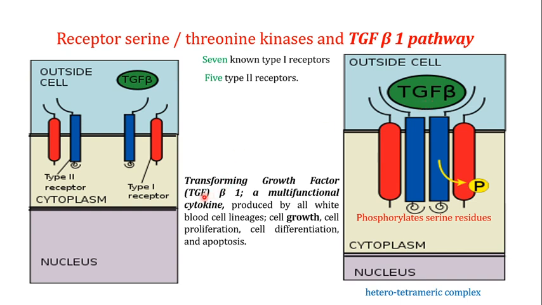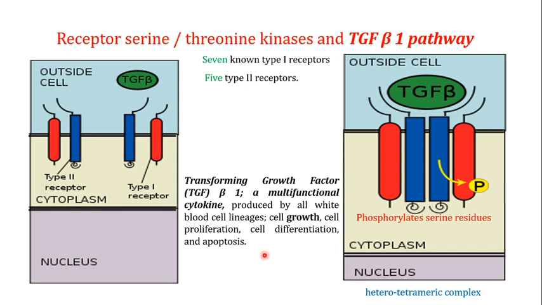This TGF beta 1 is a multifunctional cytokine. It is a protein which is produced by all white blood cell lineages, and these transforming growth factor beta are involved in cell growth, cell proliferation, cell differentiation, and apoptosis. As you will see later on in the video, these transforming growth factor beta are also inhibitors of the cell cycle at the G1 phase. So as it is a multifunctional cytokine, it is performing a variety of functions in the cell.